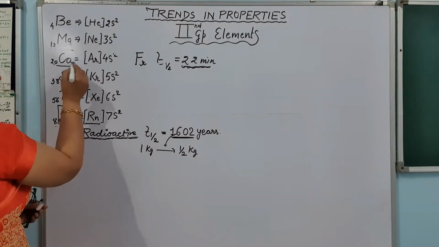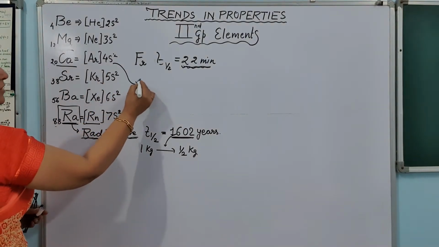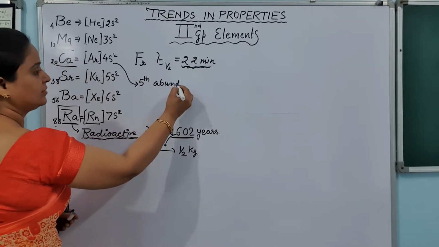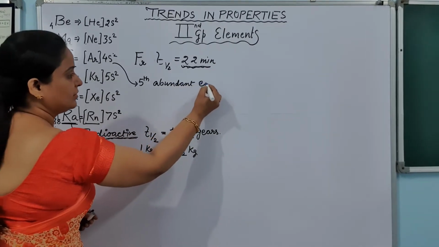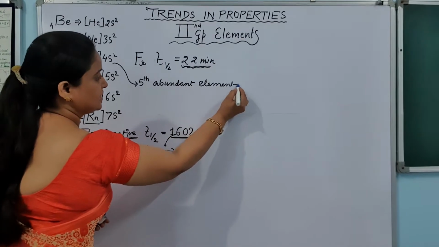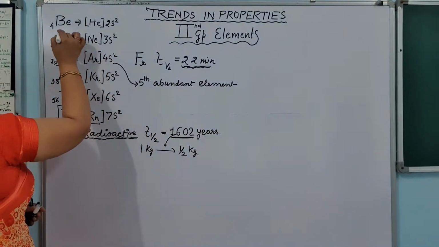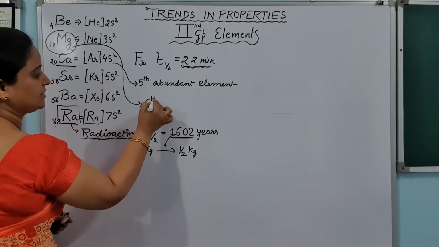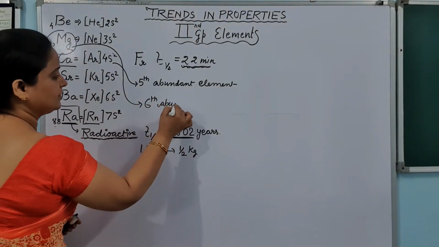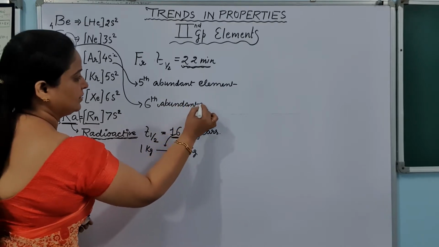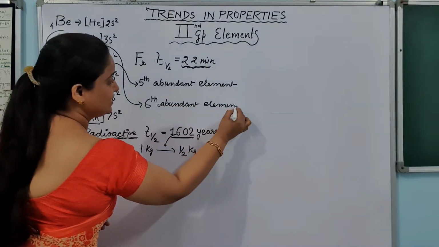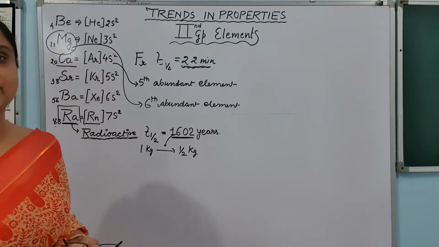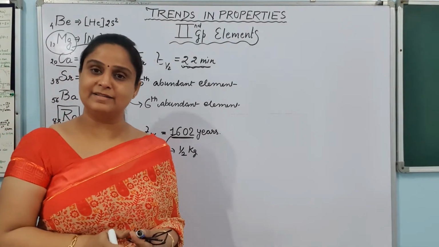Out of these, this calcium is 5th abundant element in the earth crust. And this magnesium you can see here, na? This magnesium is the 6th abundant element in the earth crust. So can you see there, they are found in the earth crust in bulk, and this is the reason they are known as alkaline earth metal.